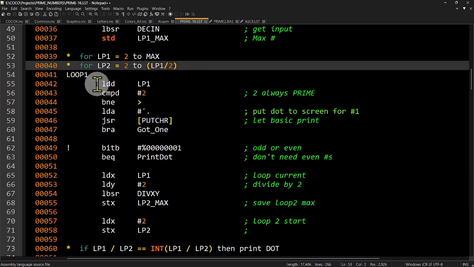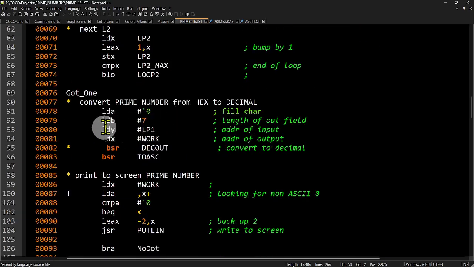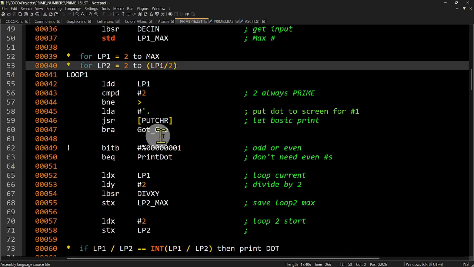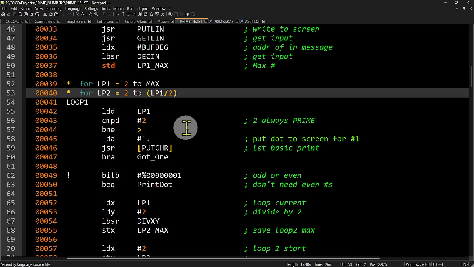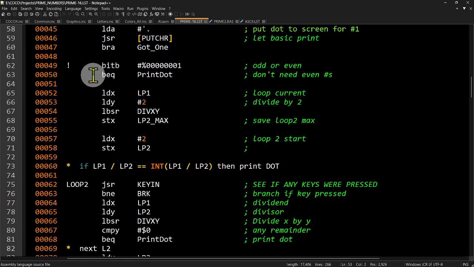2 is always prime, so we're going to start with 2. So if it is 2, we'll just put a dot on the screen. Go to a thing called got one. It prints it, converts that number, and does that to ASCII thing and puts it to the screen. Nothing magical about that.